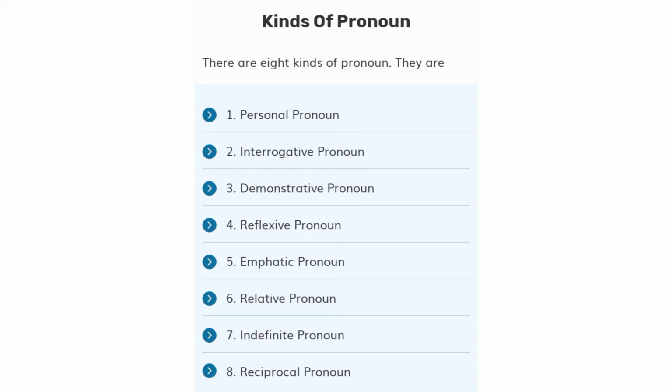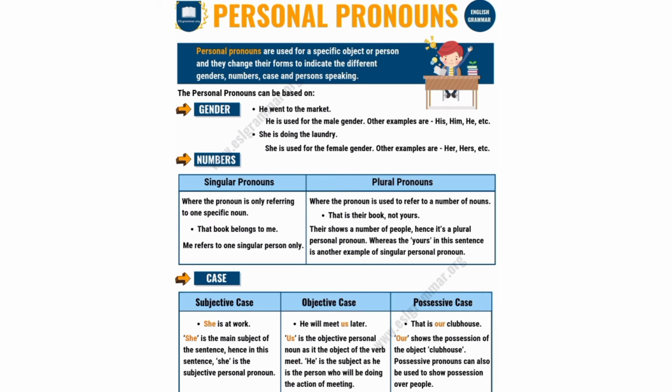Let me see the first one, personal pronouns. Personal pronouns are those which are used in place of persons, animals or things. They are so called because they stand for the 3 persons: first person, second person and third person.